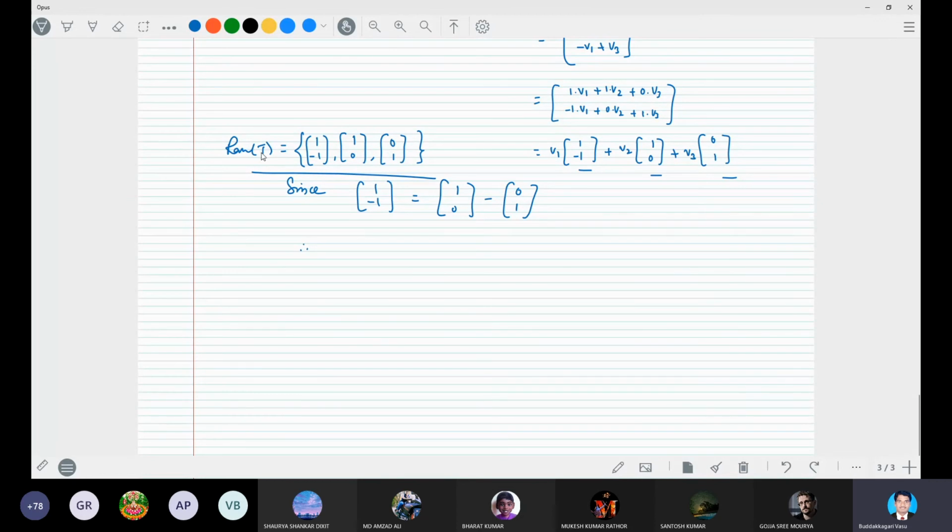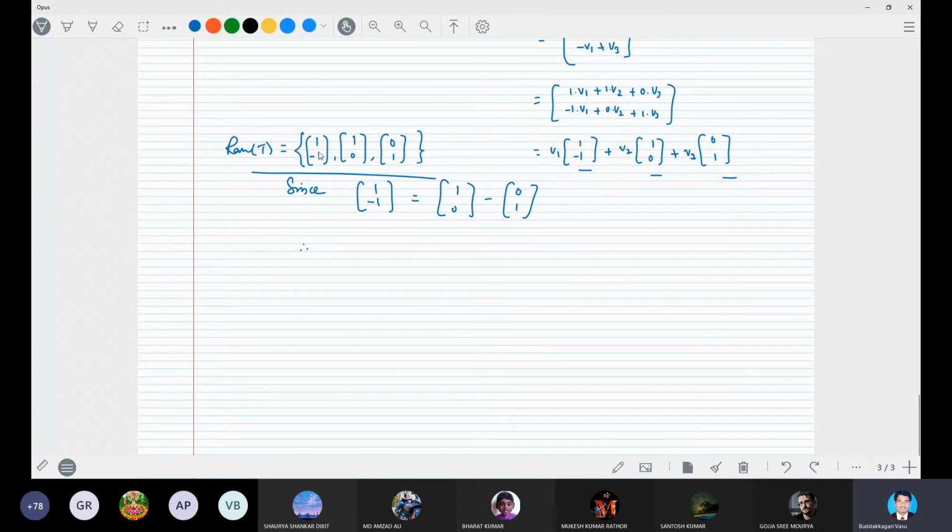The dimension of the range set is defined as the maximum number of independent elements, right? Here one element (1, -1) can be written in terms of the other two. So these two, (1, 0) and (0, 1), are the basis, and based on that the other one has been written.